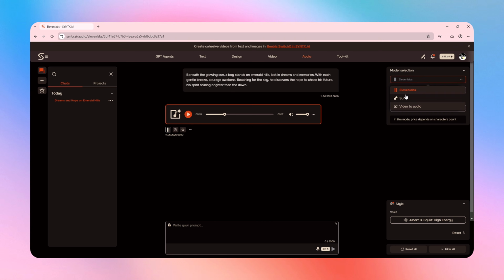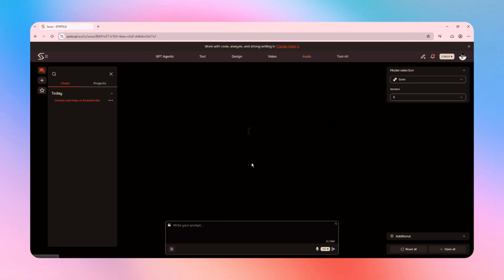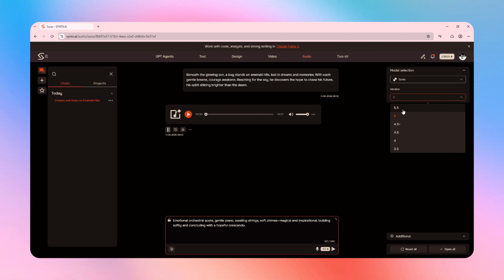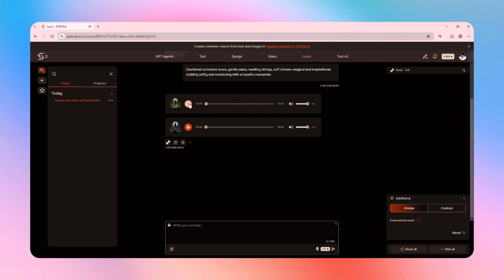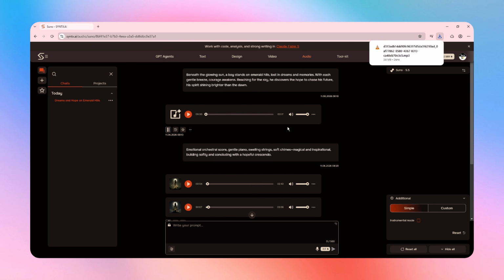Next, I'll open Suno, paste the music prompt generated by ChatGPT, and generate a background soundtrack for the video. Once the music is ready, I'll download both the voiceover and the soundtrack, and that's it.